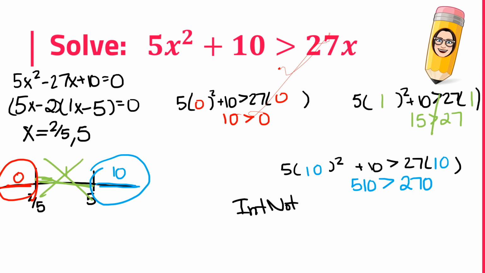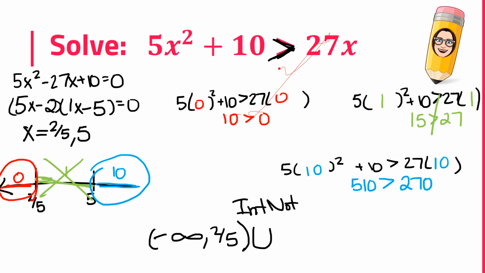Let's write our final answer in interval notation. I'm going forever in that direction, so negative infinity all the way to 2/5. Now, 2/5 is going to have a parenthesis because it's just greater than. That's how you determine that.